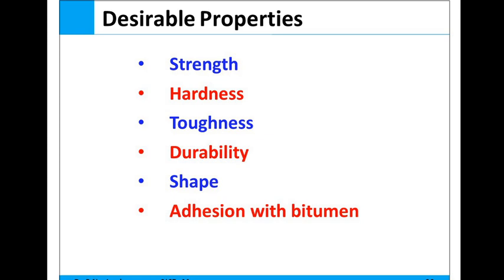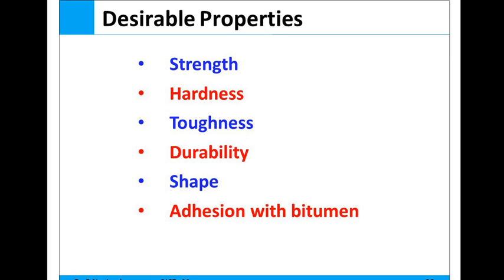Okay, so in the previous topic we discussed the different properties of aggregate. The desirable properties required for the construction of highway pavement are strength, hardness, toughness, durability, shape, and adhesion with bitumen. These are the very important properties of aggregate which are considered during highway construction.